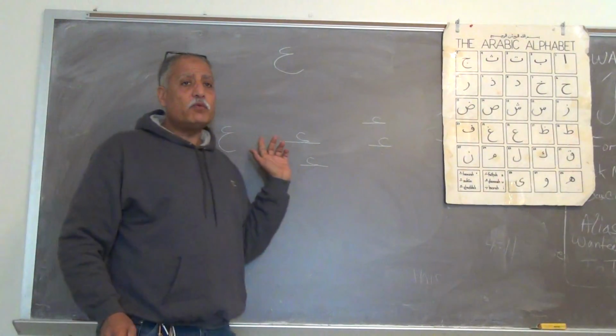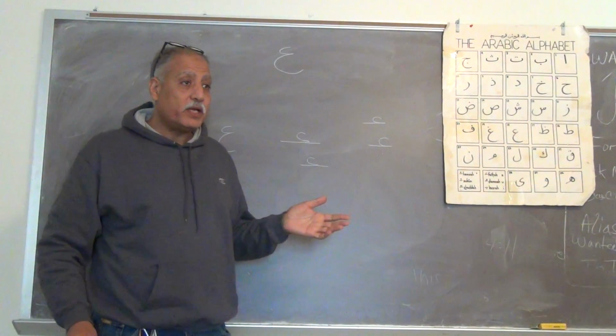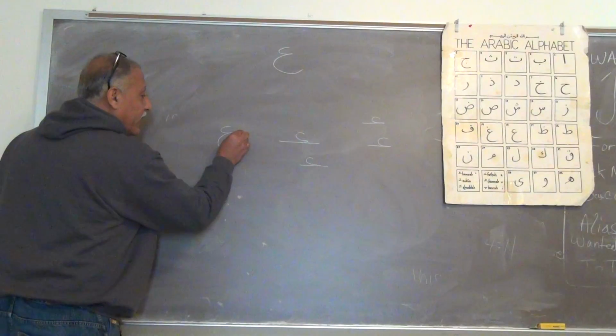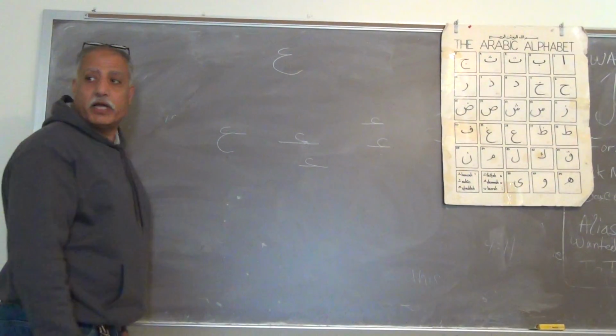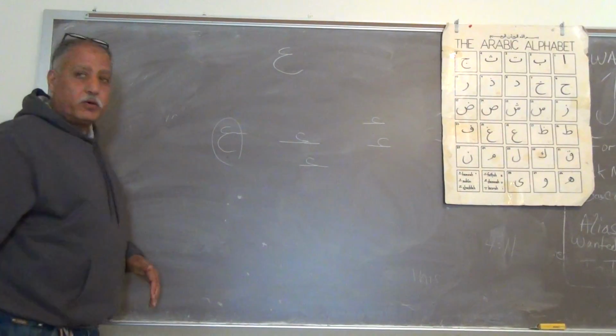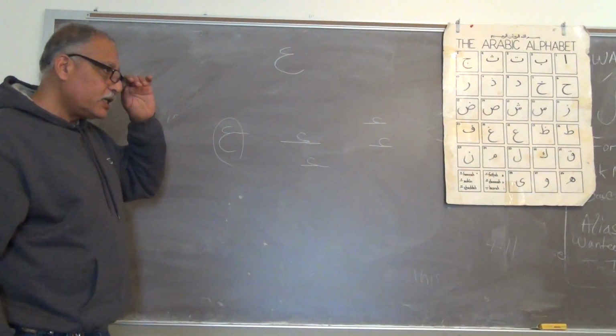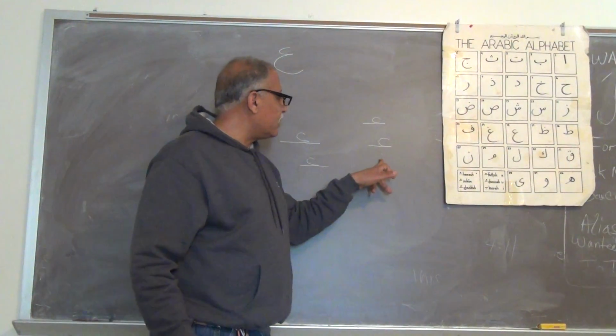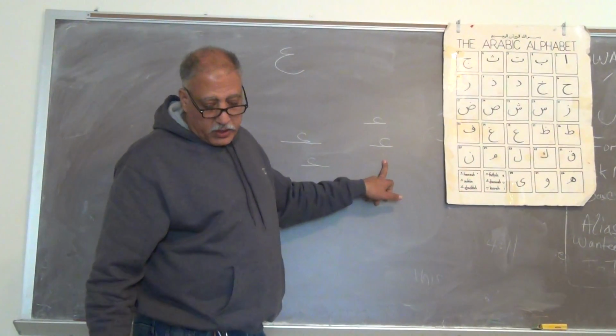But if this ayn came with a meem, meem can be connected with it. So in this case, the ayn is going to have a little line like that to connect to the ra, but it will be finished anyway like that. Okay? So we will start with the ayn when it is at the beginning of the word, the initial of the word.